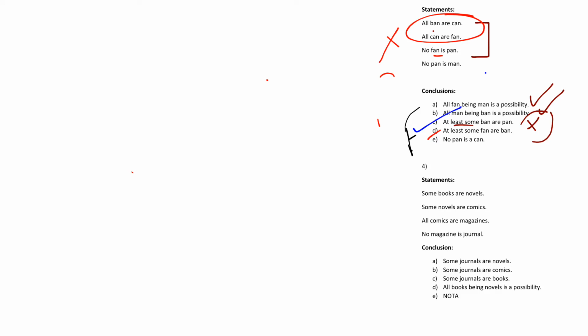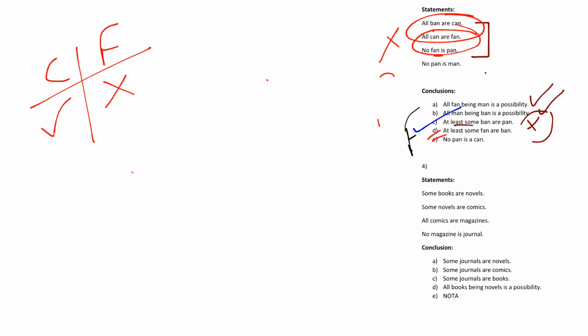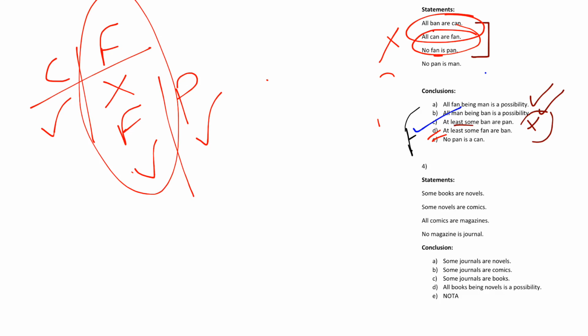So now let's see E. No pan is a can. No pan is a can, right? So you can go here, fan is common. So all can are fan, tick cross. No fan is pan, tick tick. We are getting no pan is can or no can is pan directly from tick tick. So this will also follow. Answer remains our C, and we checked how it was possible, right? So we'll discuss the next question now.